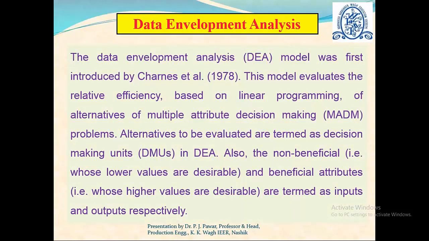The data envelopment analysis model was developed by Charnes et al. in 1978, and this model evaluates the relative efficiency of alternatives of multiple attribute decision making problems based on linear programming. The alternatives to be evaluated are termed decision making units in this algorithm. Here again, just like we classified the attributes, we classify them as non-beneficial attributes and beneficial attributes, and there must be a clear-cut distinction between these two types of attributes.